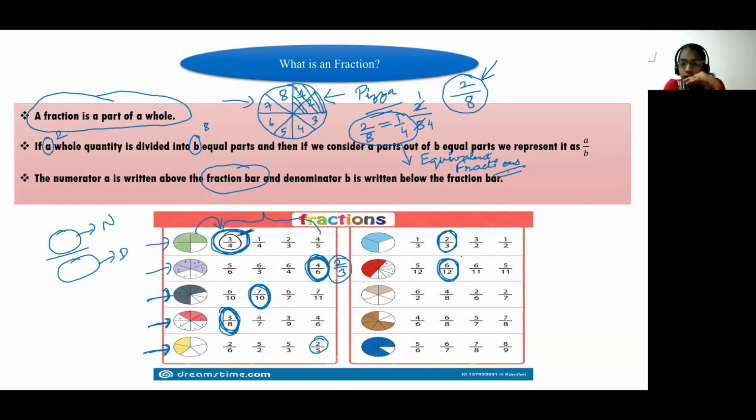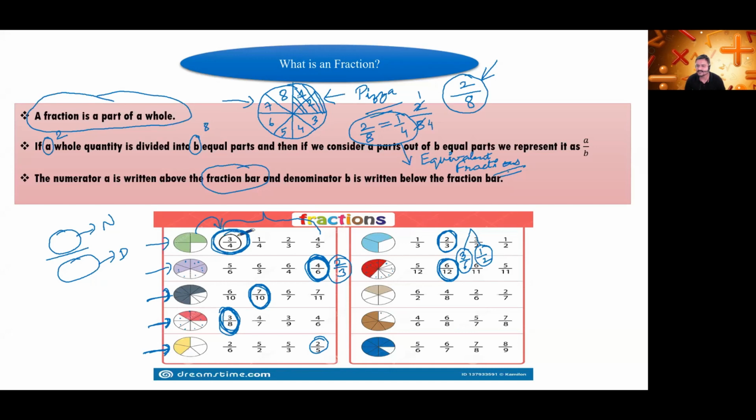Yes, sir. 3 by 6. 3 by 6. Any other? Sir, half also. Half, 1 by 2. So these two, 3 by 6 and 1 by 2, are equivalent fractions of 6 by 12. Okay. Yes. Next one. Who will tell me the answer for the next one?